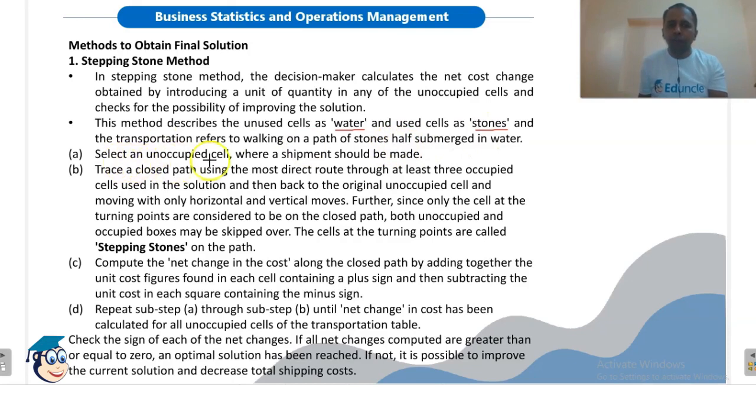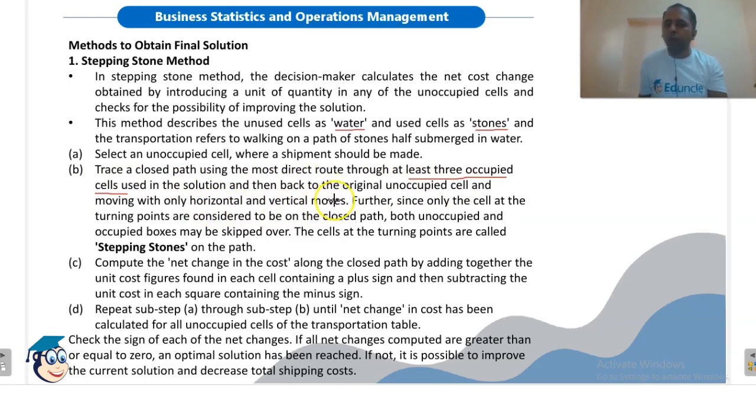So select an unoccupied cell where a shipment should be made. Trace a closed path using the most direct route through at least 3 occupied cells used in the solution, and then back to the original unoccupied cell, moving with only horizontal and vertical moves.